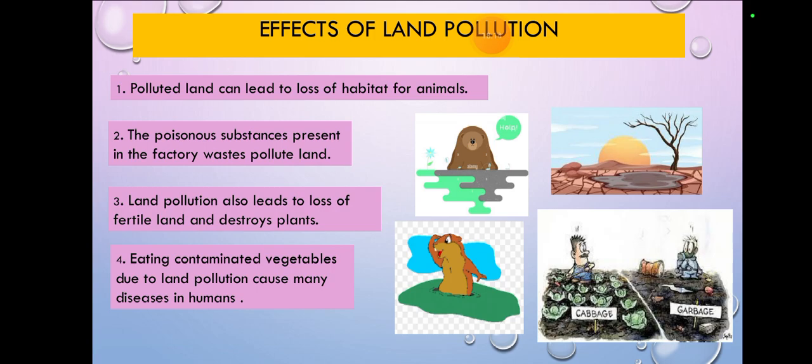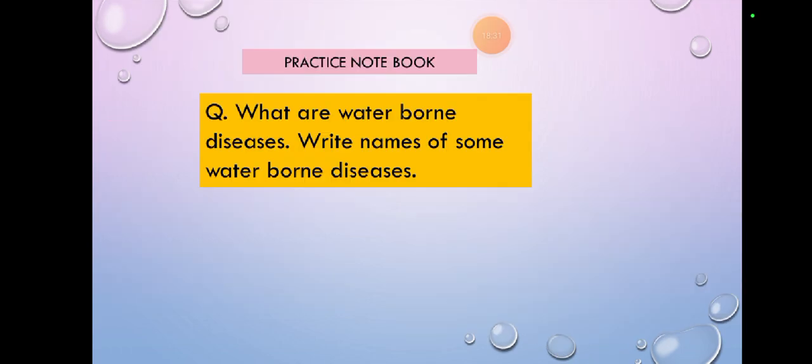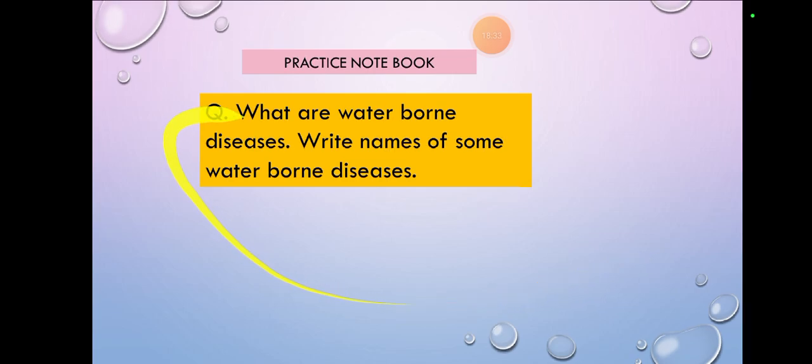Eating contaminated vegetables due to land pollution causes many diseases in humans. Okay, when garbage is here and your farm is over here, of course the germs will transfer, and if you eat the same vegetable, that will cause diseases in you. So what are waterborne diseases? Right now I have some waterborne diseases.